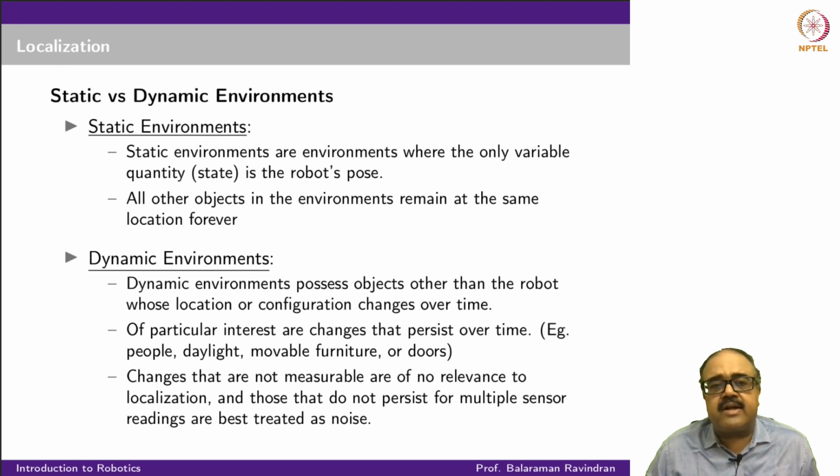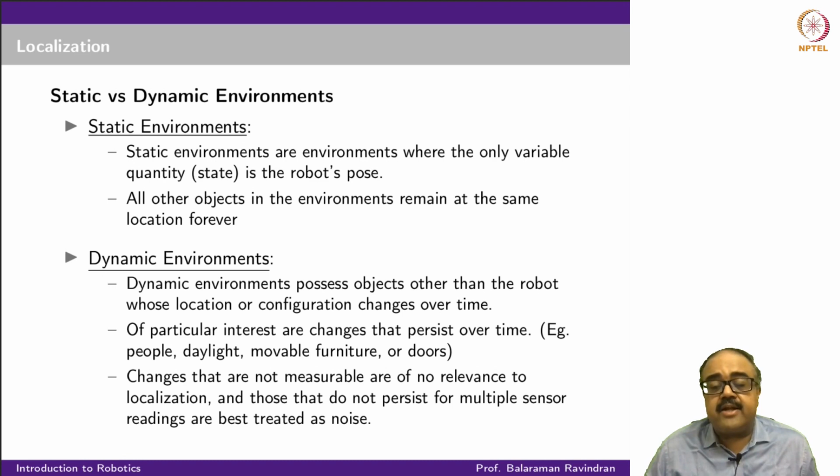changes that persist over time. So what do I mean by that? Suppose I move a piece of furniture. I take a table from somewhere and put it somewhere else. Now what happens? The table is something which will block the path of my robot. So in some sense, some pathway got opened up because the table moved, but some other pathway got blocked because the table went there.